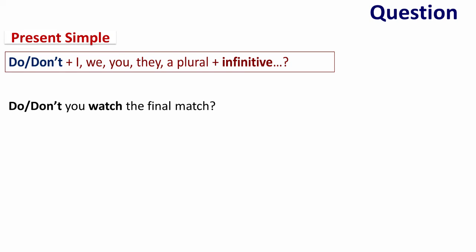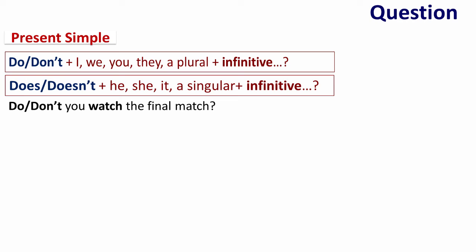Or does or doesn't, followed by he, she, it, or a singular, followed by the infinitive. For example, does he or doesn't he watch the final match?